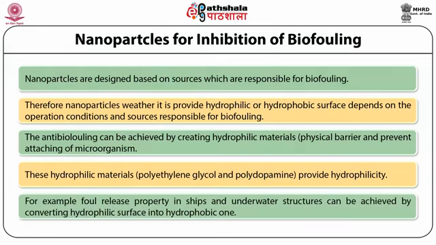For example, the foul release property on ships, that is in the marine environment, and underwater structures can be achieved by converting the hydrophilic surface into a hydrophobic one. By converting this hydrophilic surface to a hydrophobic one, it will act as a physical barrier and prevent the growth of the microorganism and its attaching to the surface.